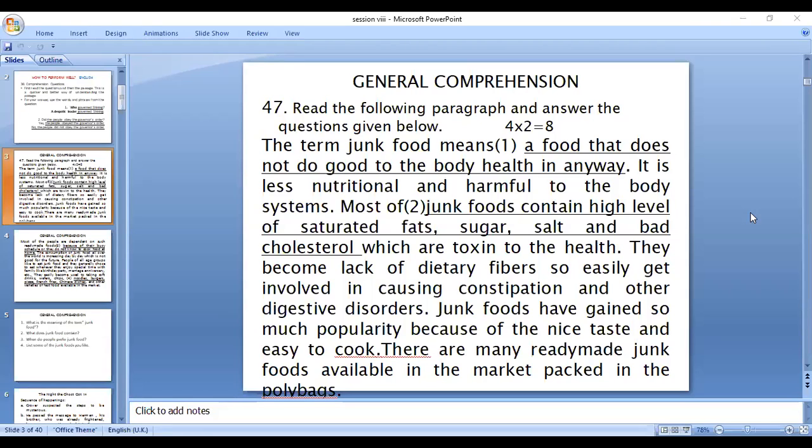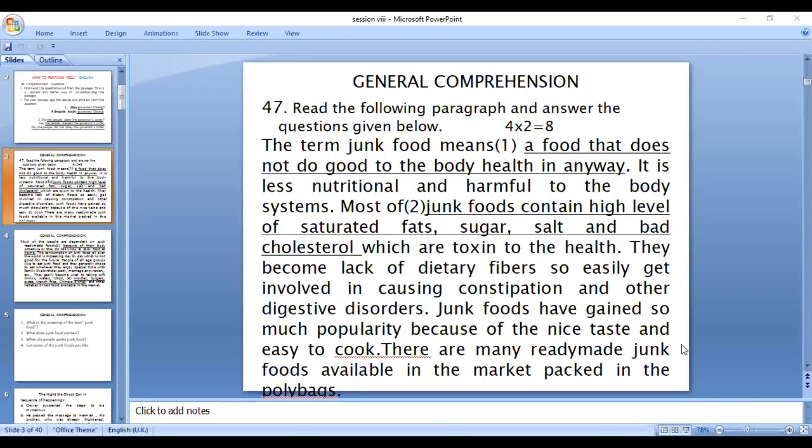So the first question will tell you, okay, this passage is about junk food. This is not going to talk about social habit or behavior or animal or forest, moon, sun, etc. So this passage is going to talk about junk food. Your attention is narrowed down to only junk food, and you will search for information in the passage about junk food. That is why, first of all, go to the questions rather than going to the passage.